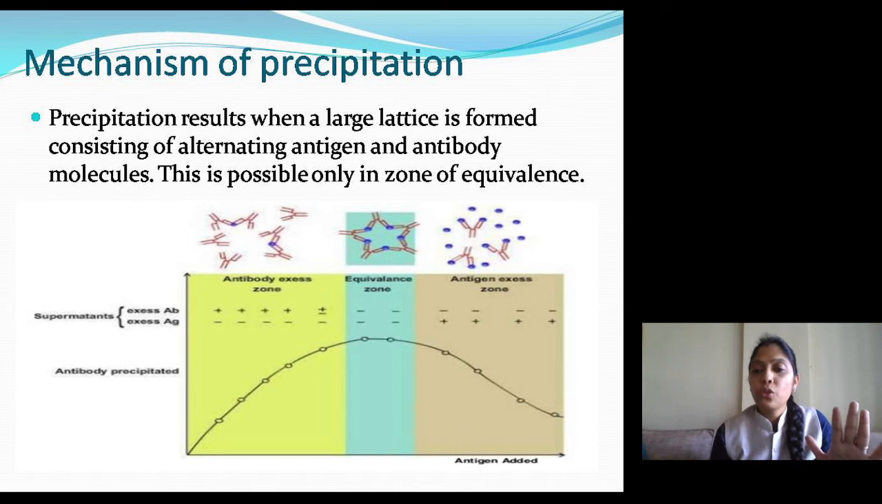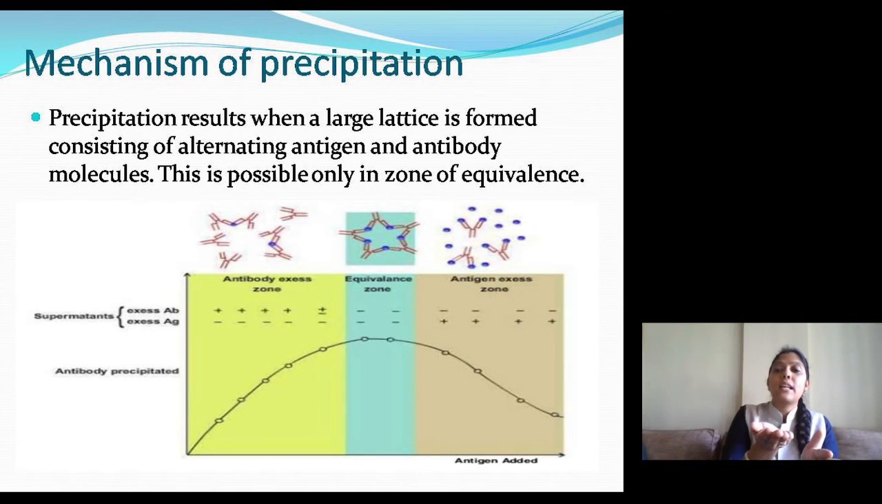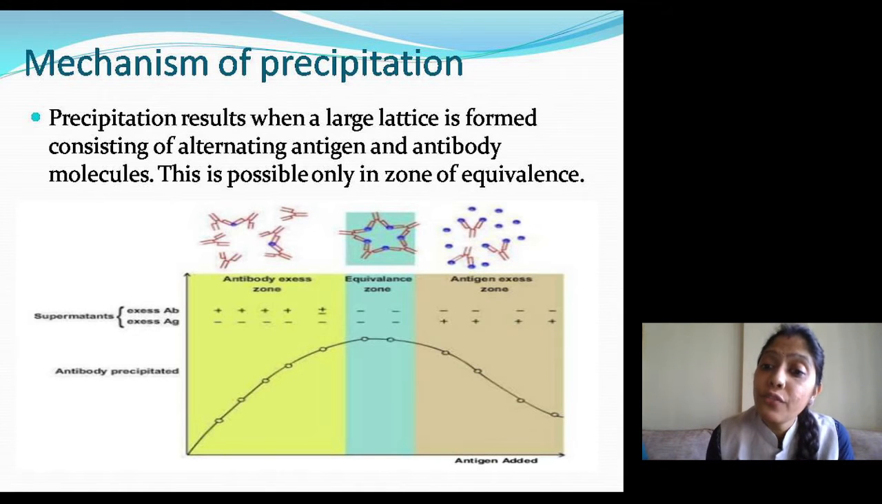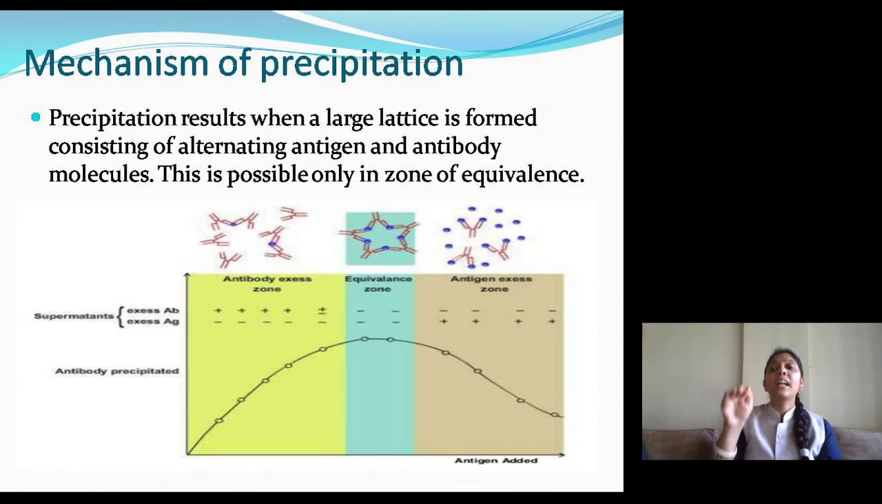So in the first few tubes there will be an antibody excess zone. The presence of antibody is more in comparison to the antigen. In the antibody excess zone you are not able to see any precipitation, but in the fifth tube, where there is an equal amount of antigen and antibody, 5 micrograms of antibody and 5 micrograms of antigen, that is called the zone of equivalence. That is called the peak zone, where the amounts of antigen and antibody are equal.